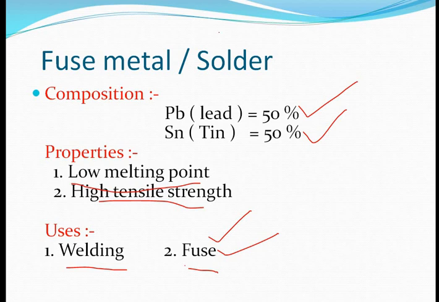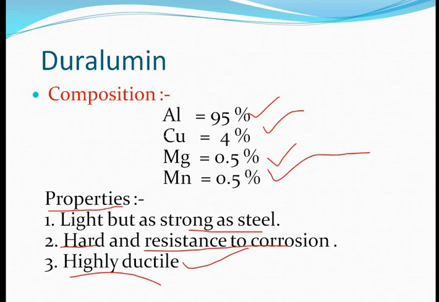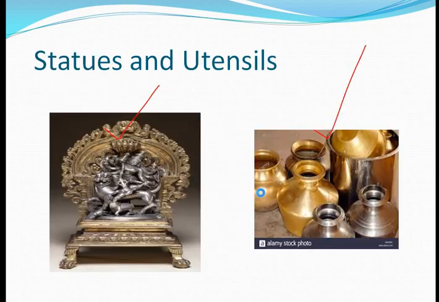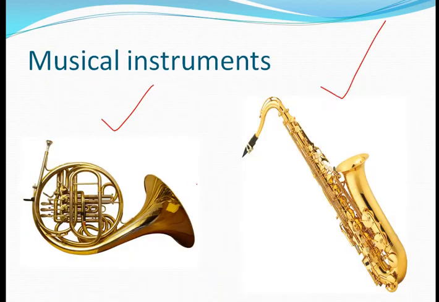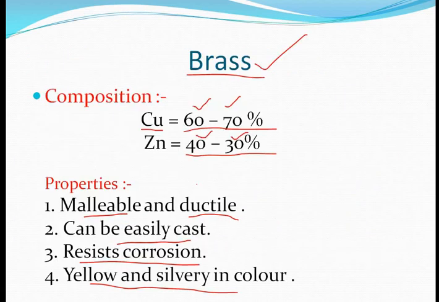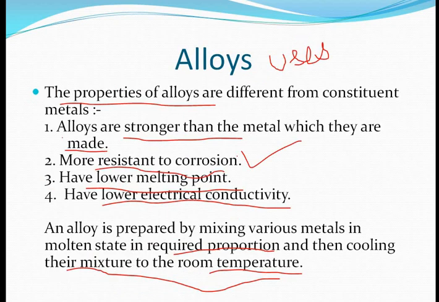Now if we talk about solder, lead is present 50% and tin 50%. Same for duralumin: 95% aluminium, copper 4%, magnesium 0.5%, and manganese 0.5%. Right? In the case of bronze, it is copper 80%, tin 18%, and zinc 2%. If we talk about brass, it is copper 60 to 70% and zinc 40 to 30%. Now I think this alloy portion is clear to you all.